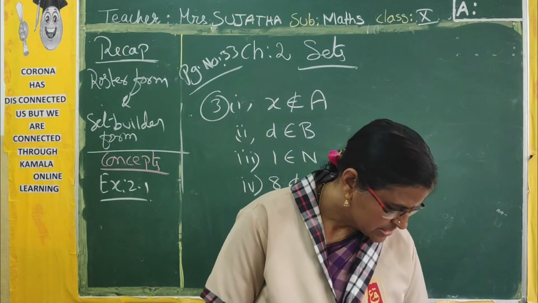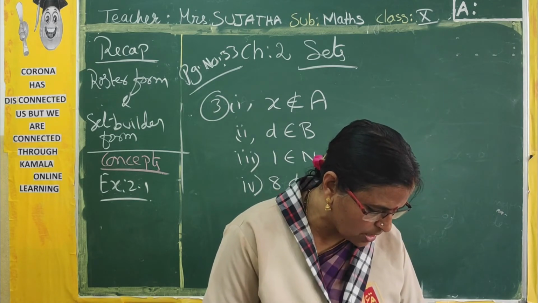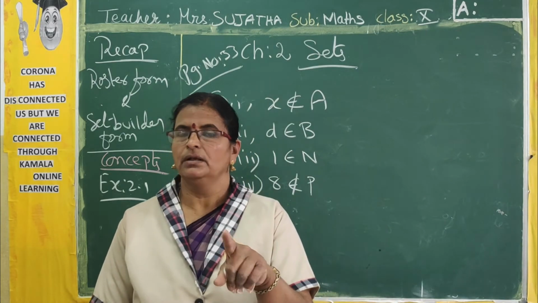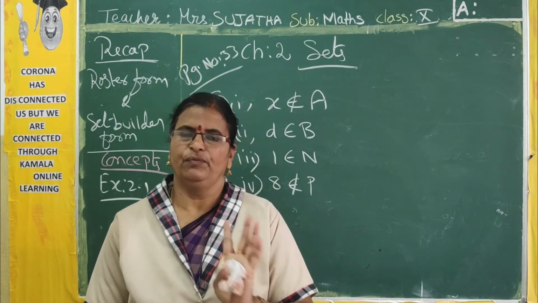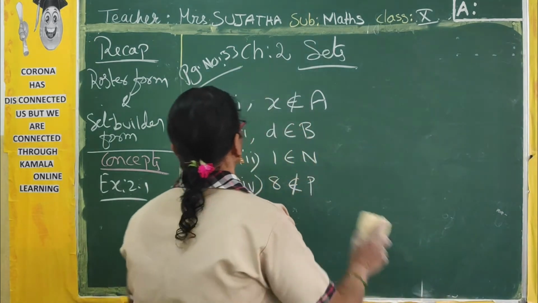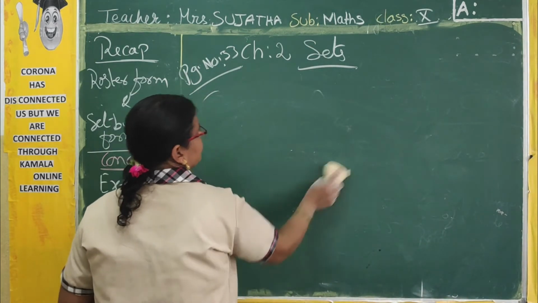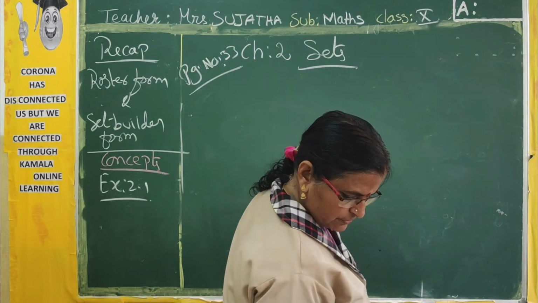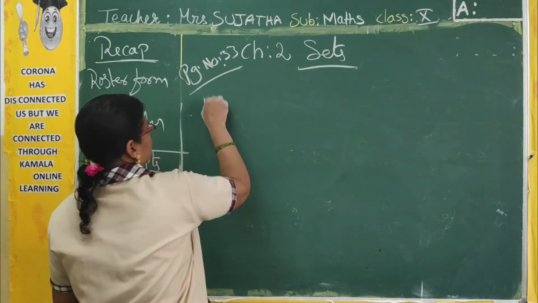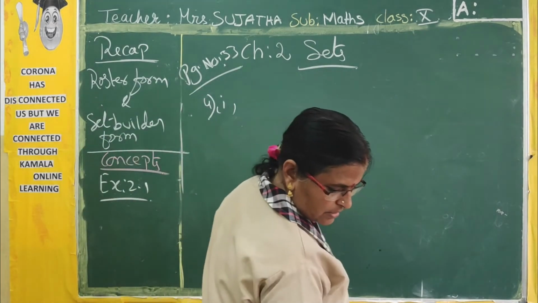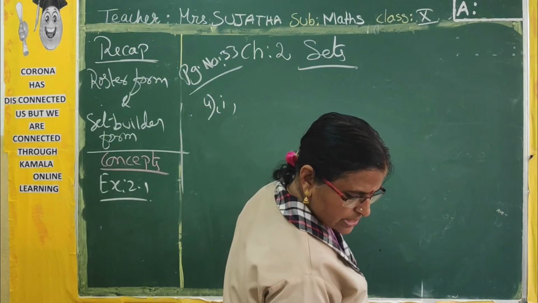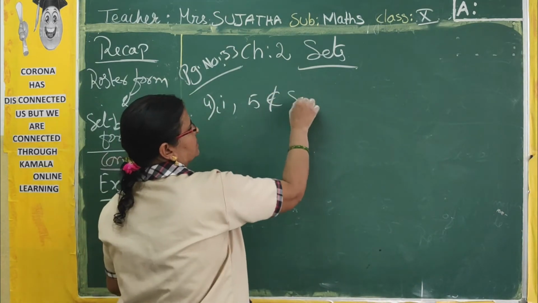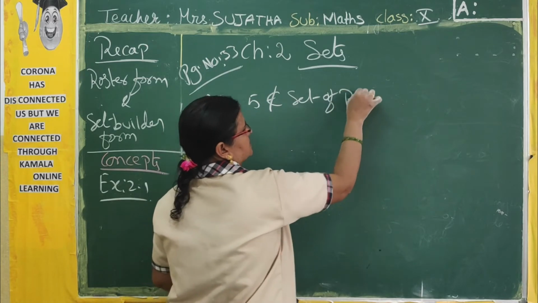Now fourth one. State whether the following statements are true or false. Justify your answer. See, if it is a false statement, you have to justify why it is false. If it is true, no need to give the justification. If it is false, then you have to give it. Now fourth one, first one. Fourth sum, first bit. 5 does not belong to the set of prime numbers.